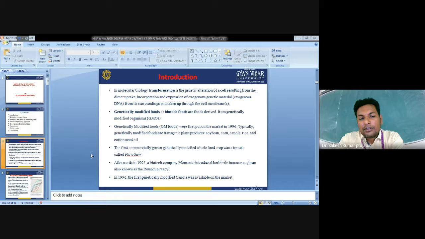After 1996 or 1995, the biotech company Monsanto introduced the herbicide immune soybean, which is also known as Roundup Ready. In 1996, the first genetically modified canola was also available in the market for consumption.